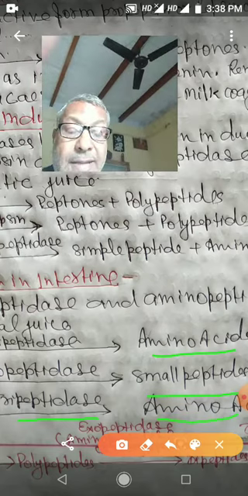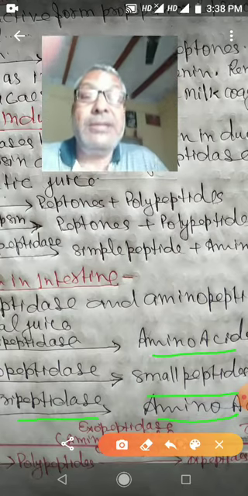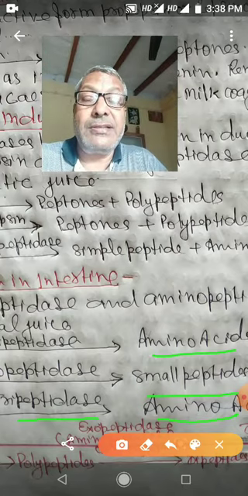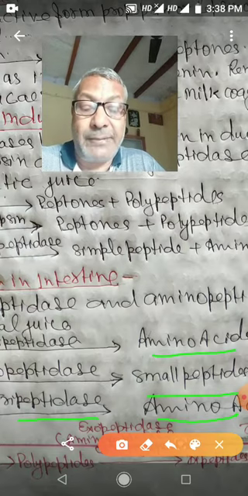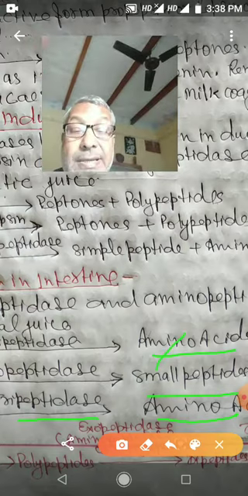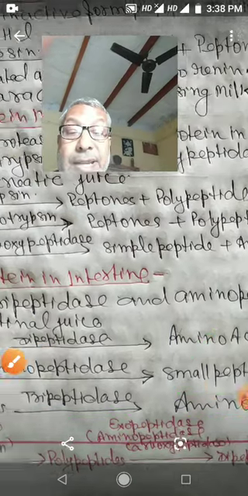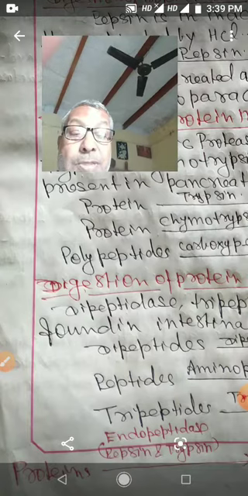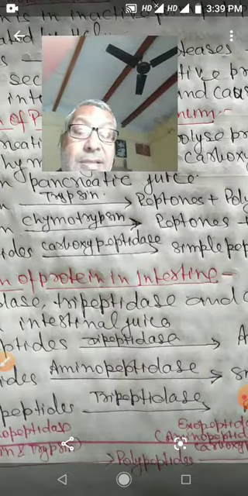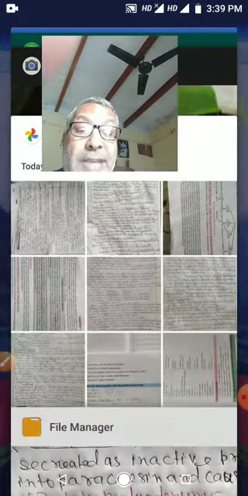So after the complete digestion of protein, amino acids are formed. Here you can see the digestion of protein by the action of endopeptidase. Endopeptidase enzymes, pepsin and trypsin, change protein into polypeptides.